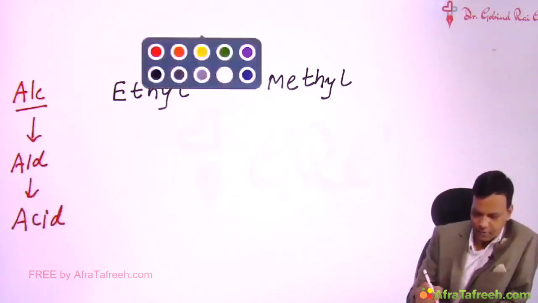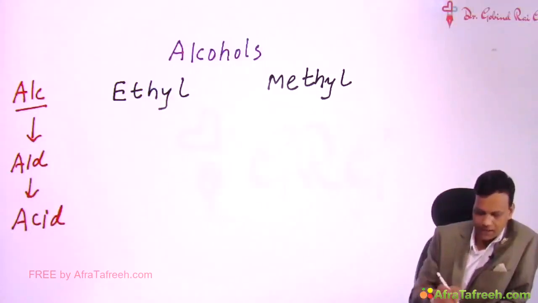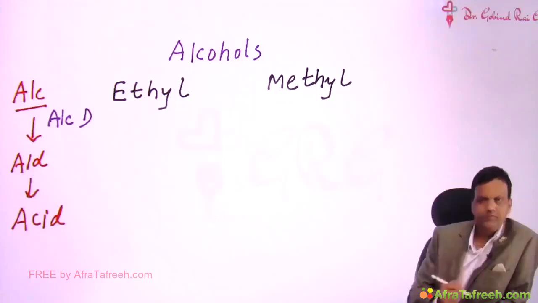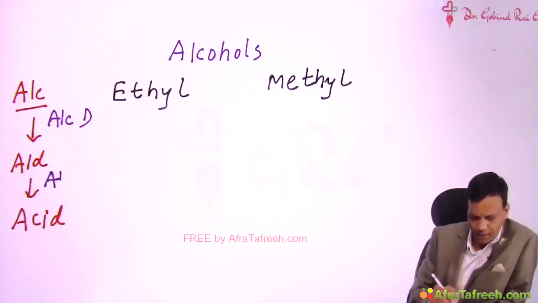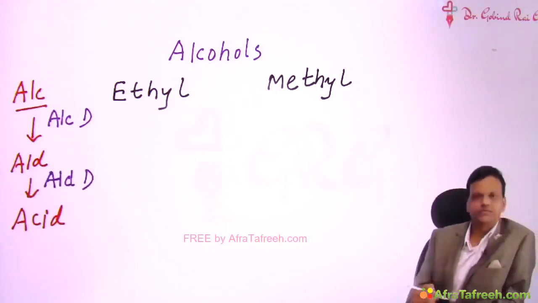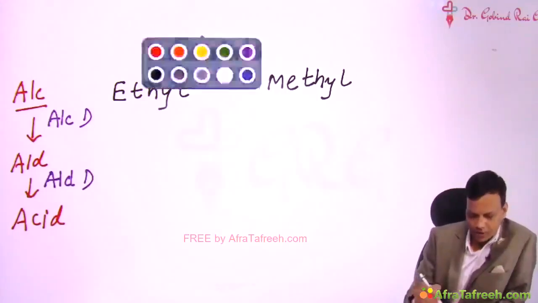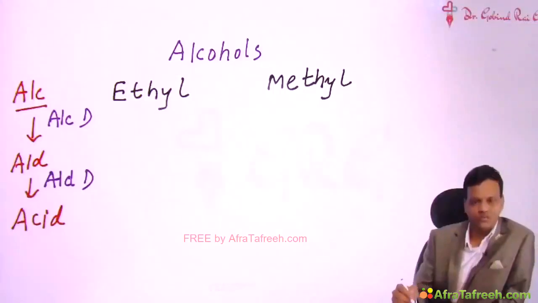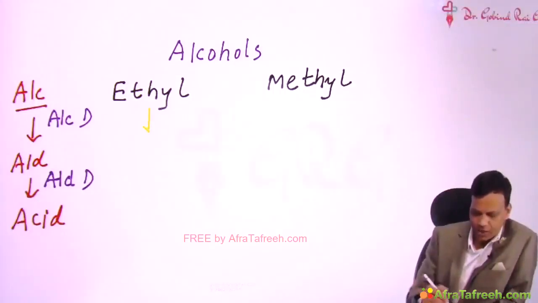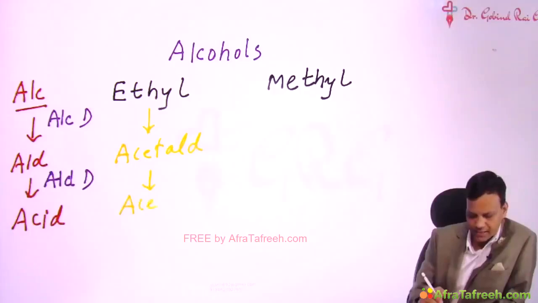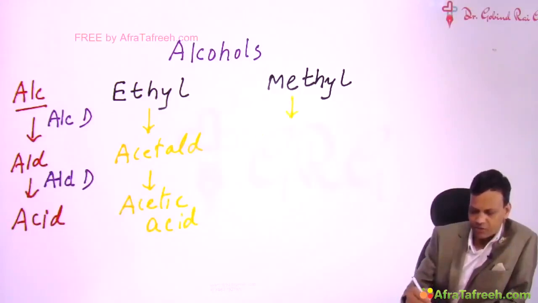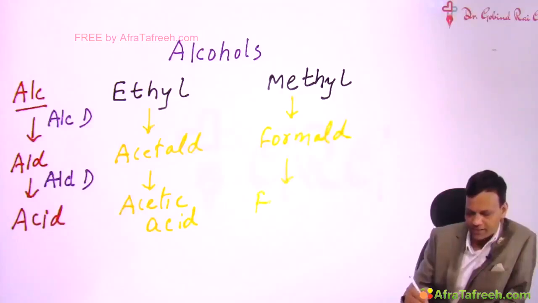The first reaction in the body is done by an enzyme called alcohol dehydrogenase, and the second reaction is done by aldehyde dehydrogenase. The fate of both ethyl and methyl alcohol is also the same. That means ethyl alcohol is metabolized to form acetaldehyde, and acetaldehyde is metabolized to form acetic acid. Similarly, methyl alcohol is metabolized to form formaldehyde, which is metabolized to form formic acid.